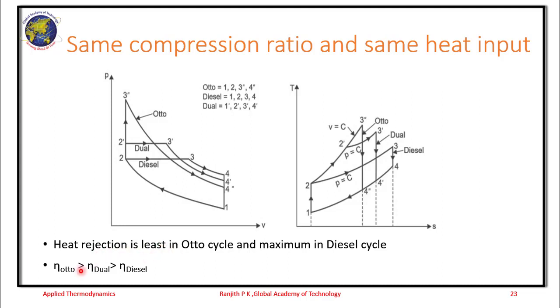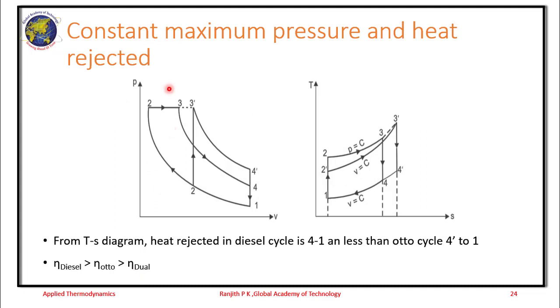Remember, we express the efficiency of the Otto cycle in terms of net work done divided by heat supplied. So if the heat supplied in the denominator is less, obviously the Otto cycle efficiency tends to be higher. So the Otto cycle efficiency is the highest, followed by the dual cycle, then the diesel cycle.